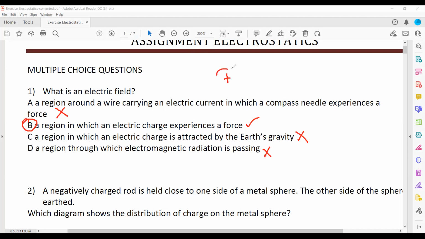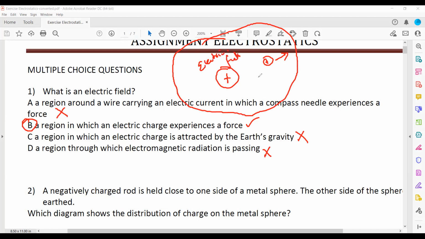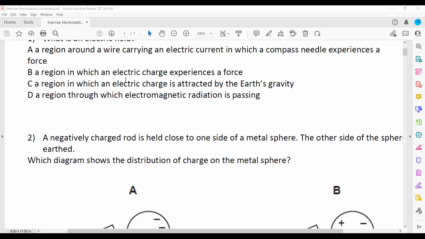For example, we have a positive charge and we place another positive charge. Like charges repel, so this positive charge will move away from the large positive one. This whole region around it, we call that the electric field. The region where electric charges can experience force, we call that the electric field.